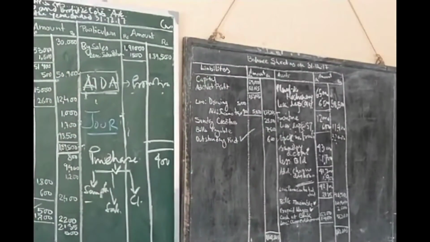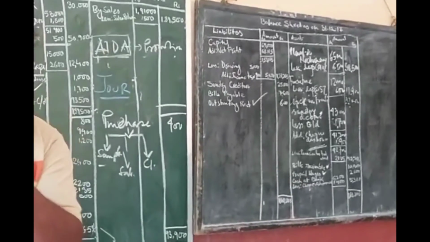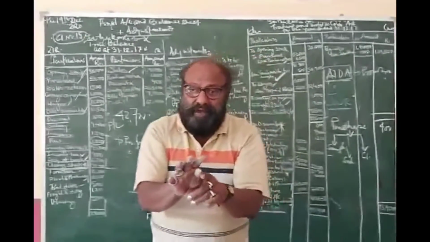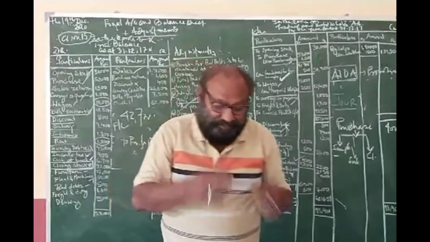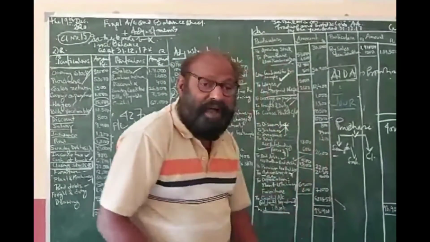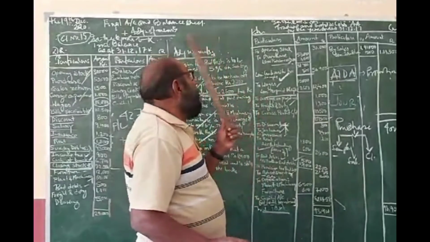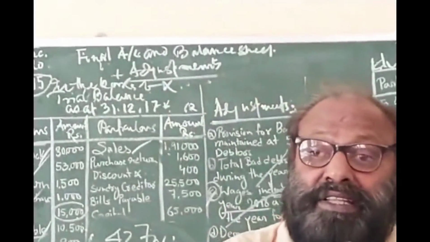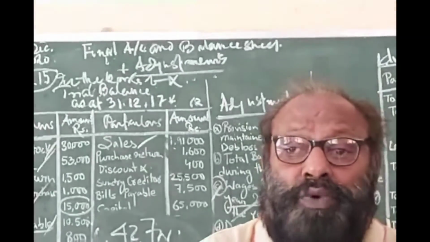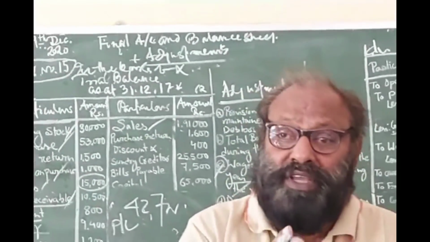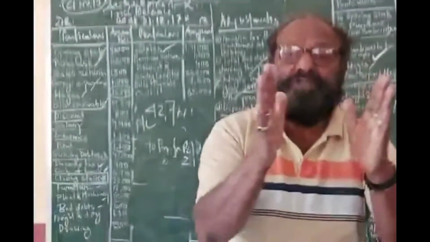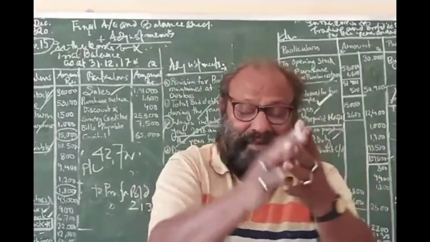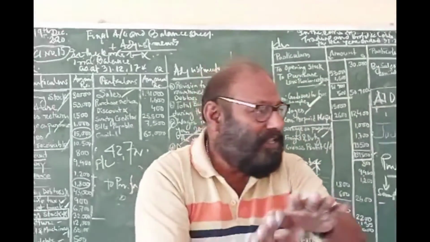So these are the different adjustment entries we have gone through. Now I am summing up: what is an adjustment entry and how it is to be treated. Our basic topic is adjustment entries. Why do we need adjustment entries? We meet different transactions all through the year, and the results of the transactions are shown in summarized form in the trial balance.